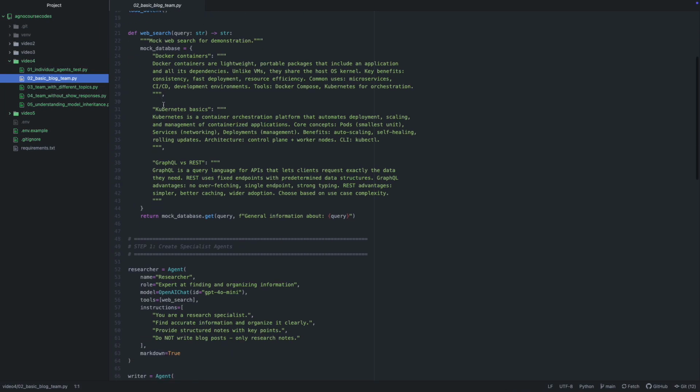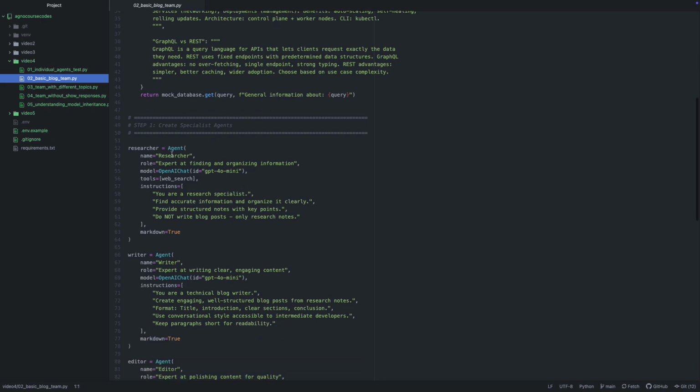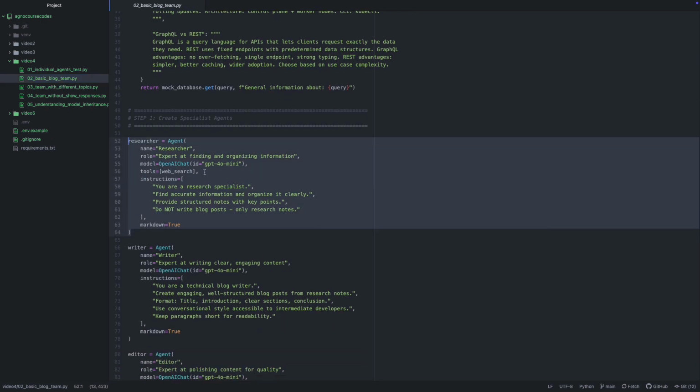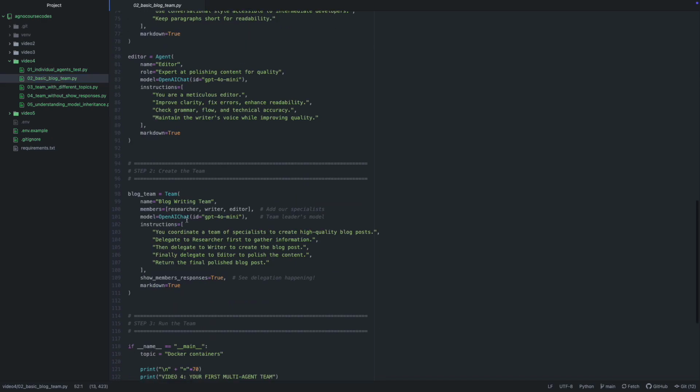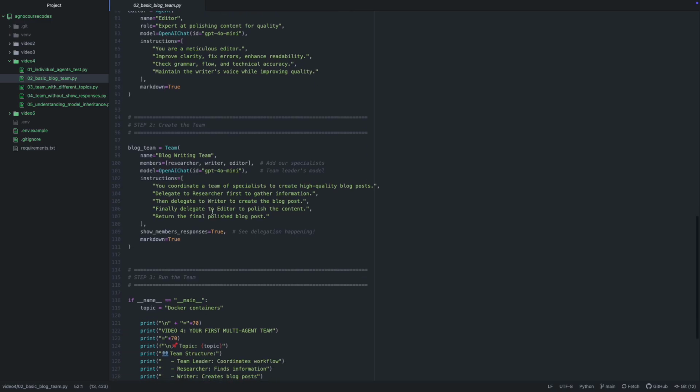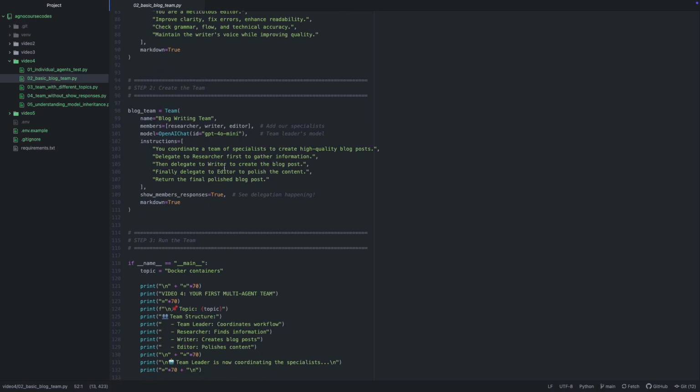So same, we have a web search tool. We have defined the agents here: researcher agent, writer agent, editor agent. Now, here's the team pattern. See, we have a members keyword.